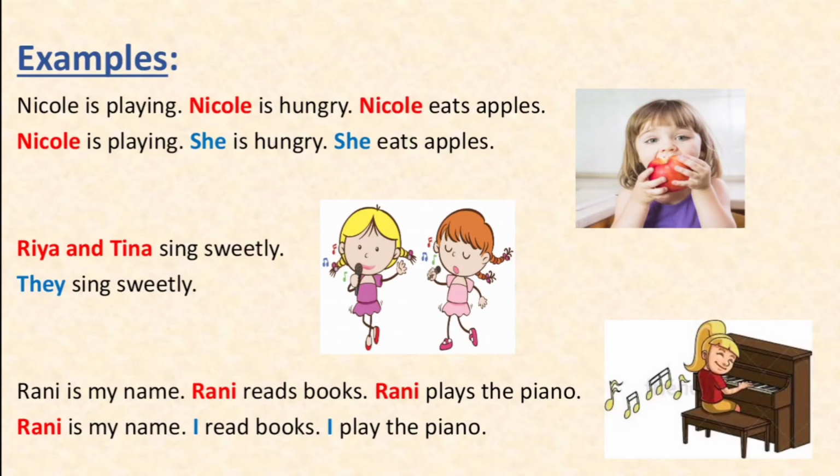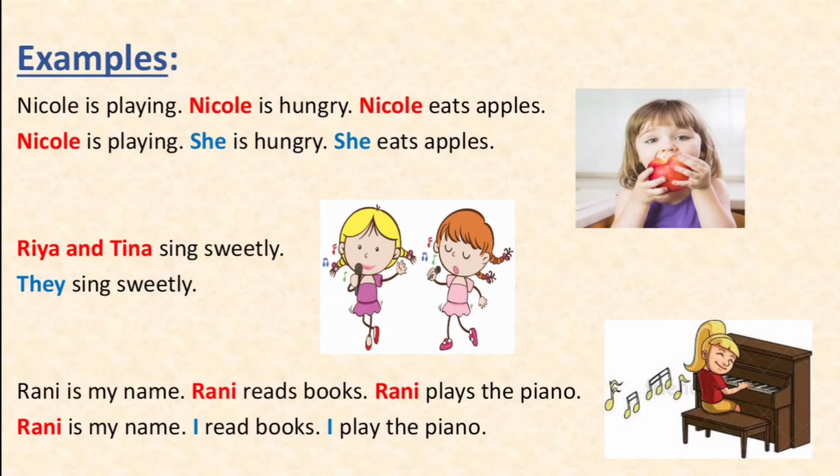Look at the first sentence. Nicole is playing. Nicole is hungry. Nicole eats apples. In this sentence, the name Nicole, which is a proper noun, is repeated time and again. Therefore, this proper noun needs to be replaced with a pronoun.